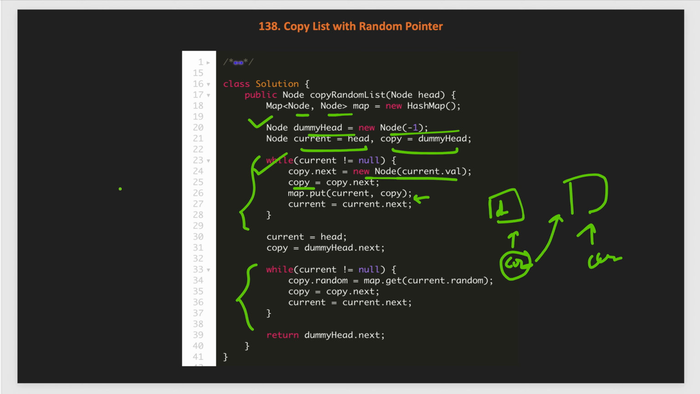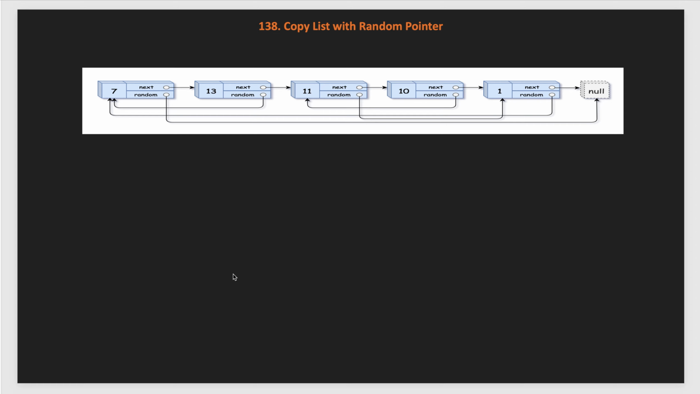Now if you see, the time complexity of this solution is O of n, as we are iterating our list 2 times, which is 2n and nothing but O of n, and the space complexity is also O of n. So can we further optimize the space for this? So let's try to understand.